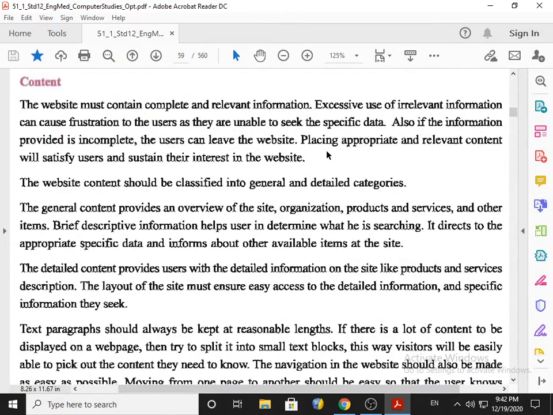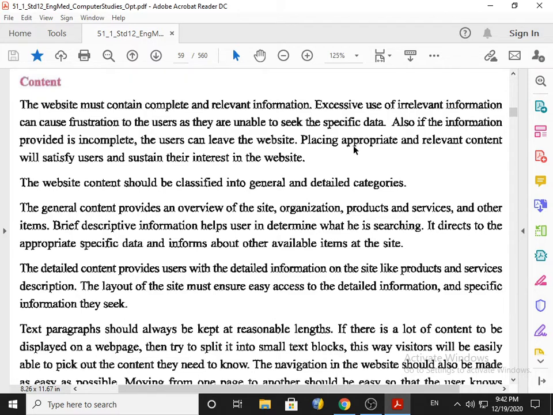Now the next is content. The website must contain complete and relevant information. Your website must contain the complete information and relate to your subject of the website. Because if you provide excessive use of irrelevant information, then it can be a cause of frustration to the user as they are unable to seek the specific data. So they get frustrated. Also, if the information provided is incomplete, the user can leave the website because no one likes incomplete information.